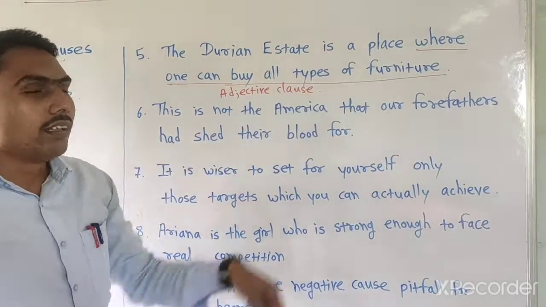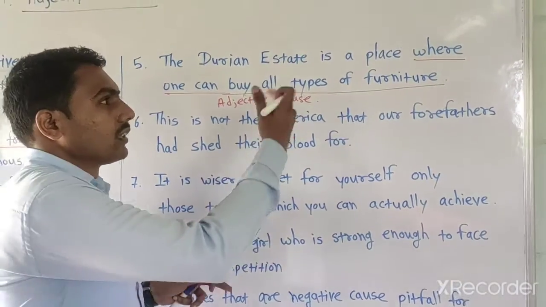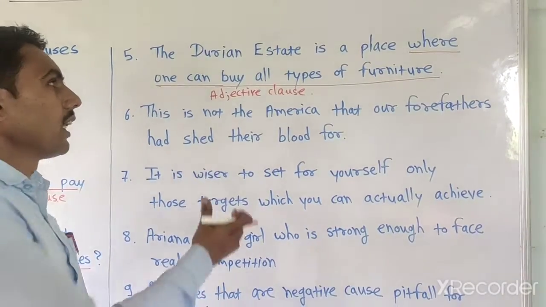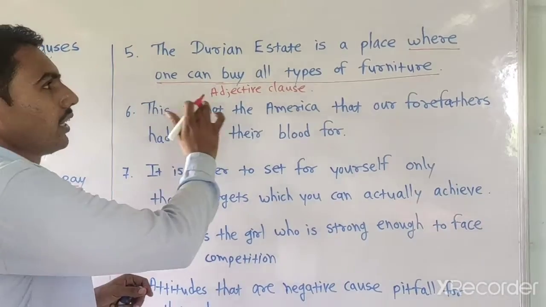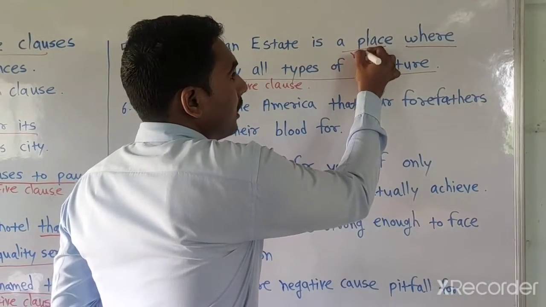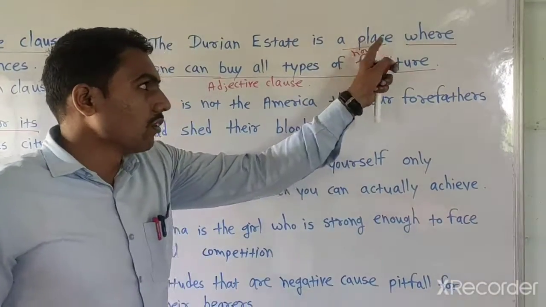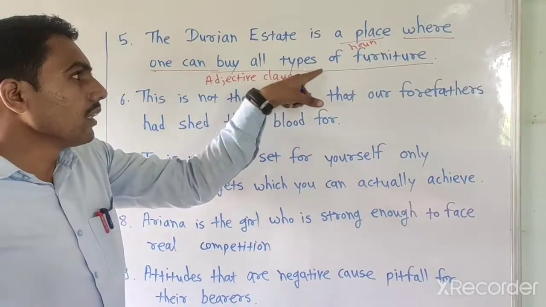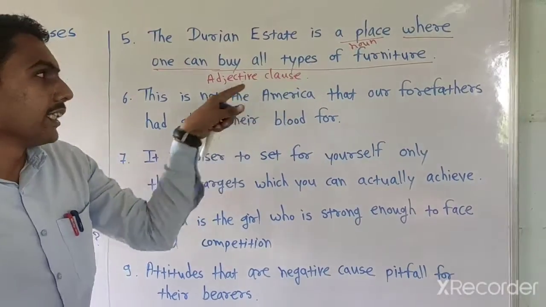We learned that in the last period: starting with where. That means with conjunctions we start the adjective clause. Look here. Place is a noun, and for that noun, it describes where one can buy all types of furniture. It is an adjective clause.